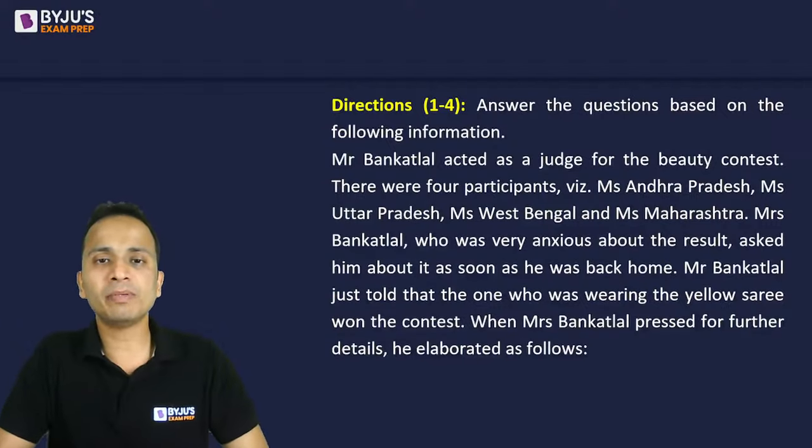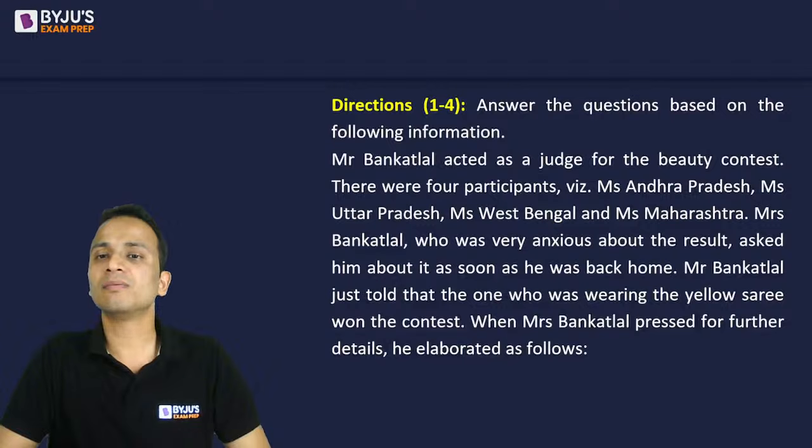Now, the question says that Mr. Bankat Lal acted as a judge for a beauty contest. There were four participants: Miss Andhra Pradesh, Miss Uttar Pradesh, Miss West Bengal, and Miss Maharashtra. Mrs. Bankat Lal, who was very anxious about the result, asked him about it as soon as he was back home.